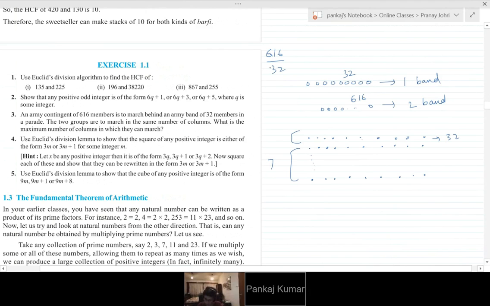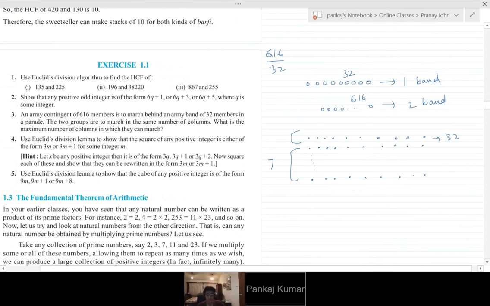No, it's not divisible. So 32 cannot completely divide that. We'll surely have some remainder.